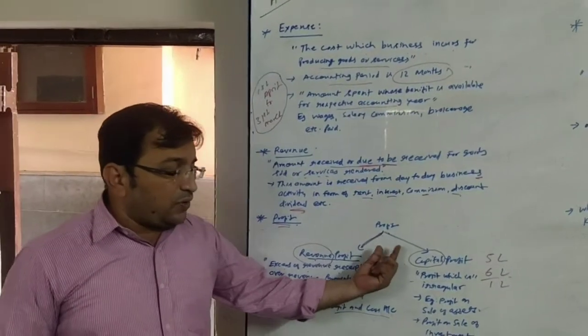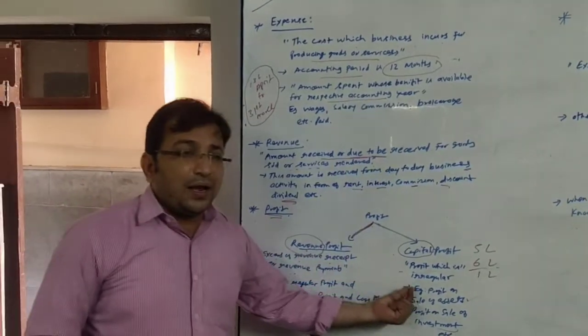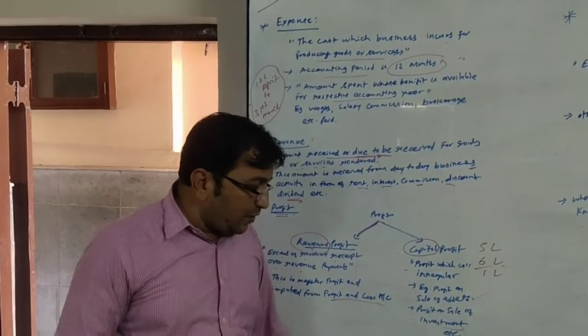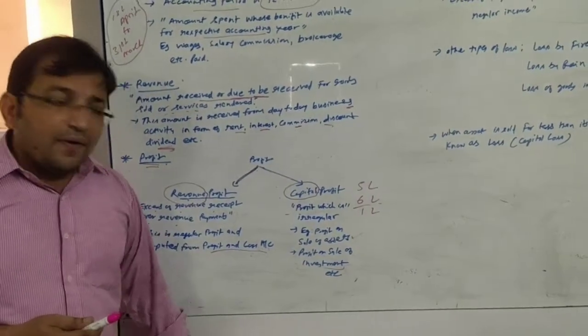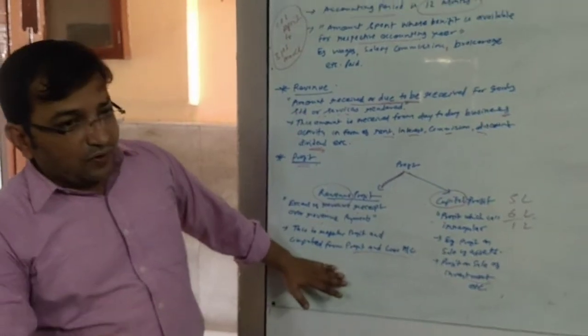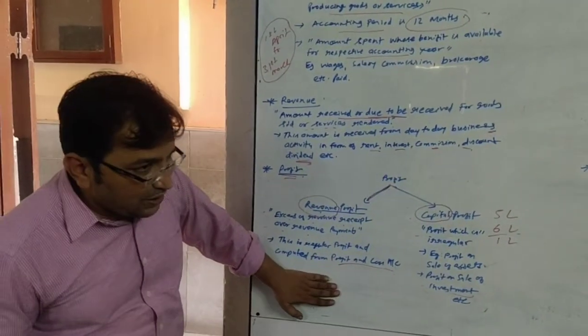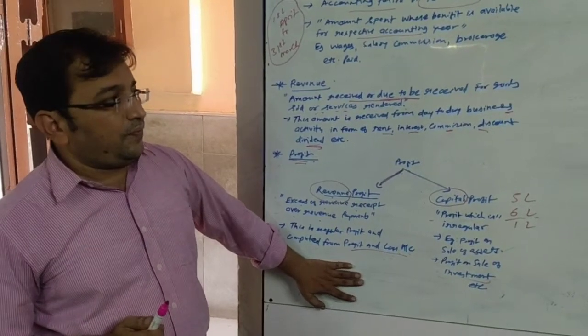So there are two types of profit: revenue profit and capital profit. Revenue profit is regular, capital profit is not regular, maybe profit on sale of investment or profit on sale of asset. The regular one is generated out of routine activity and is computed out of the profit and loss account.